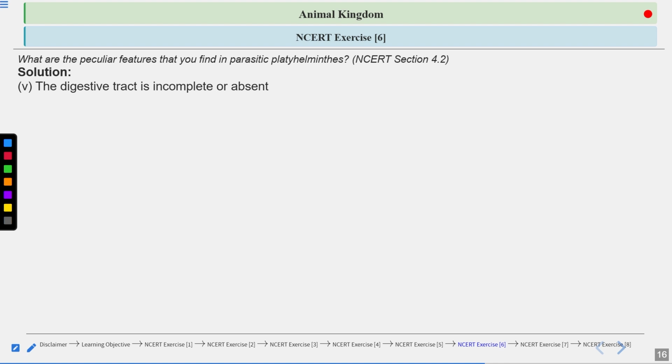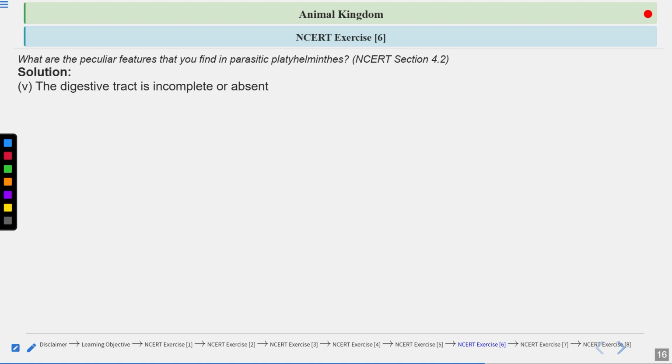Whatever digestive materials and nutrients are present there, they absorb totally. You are not getting the nutrients which you have digested in your body. They absorb all those nutrients, and the host body becomes weaker and weaker day by day, because there are many worms inside the intestine that absorb all those digested nutrients, right?